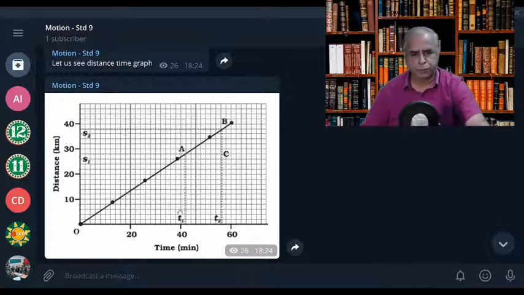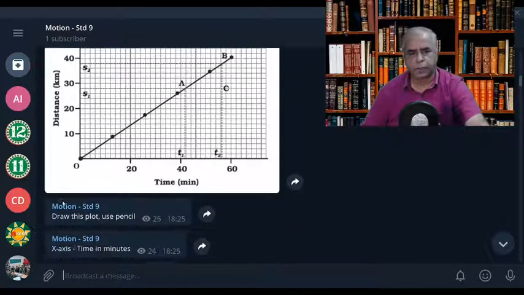Do you understand? And here it is represented as 20 minutes, 40 minutes, 60 minutes. And similarly in y-axis, here it is given in kilometer. So 10 kilometer, 20 kilometer, 30 kilometer, 40 kilometer. But normally in scientific SI units, time is indicated in second. It is given here in minute, but we should go by second only. Okay. And then distance in meter.